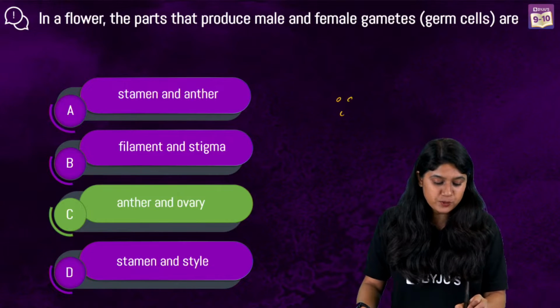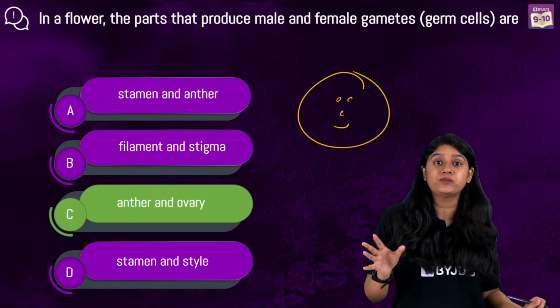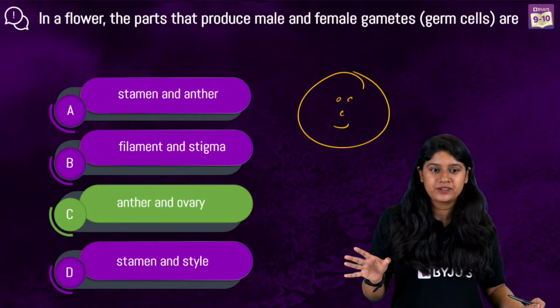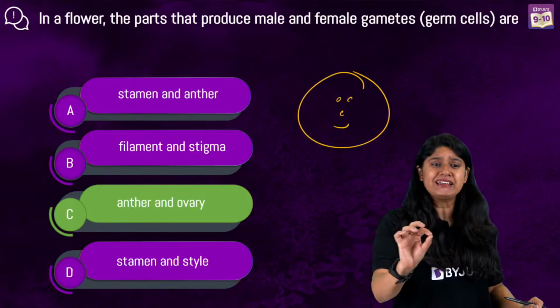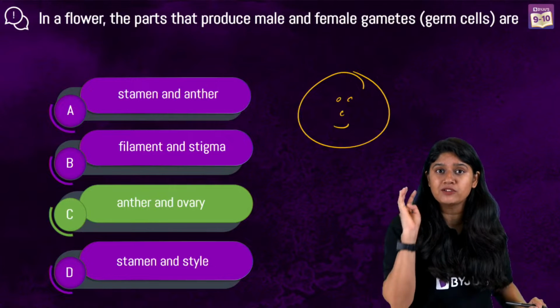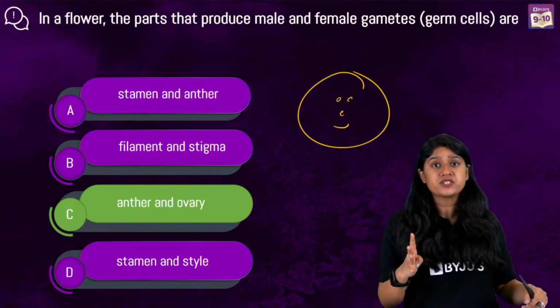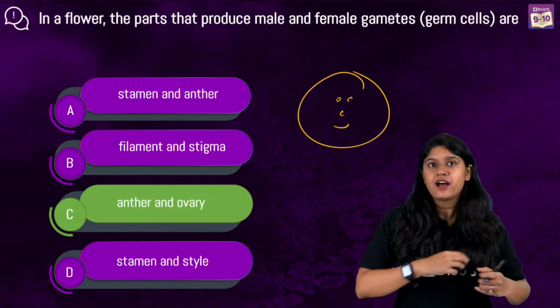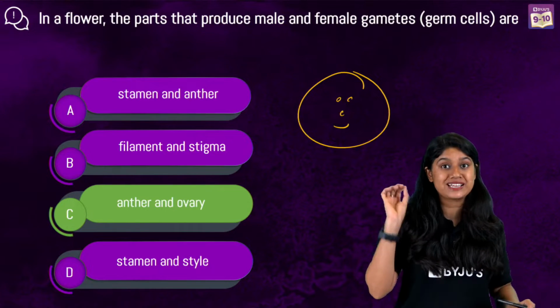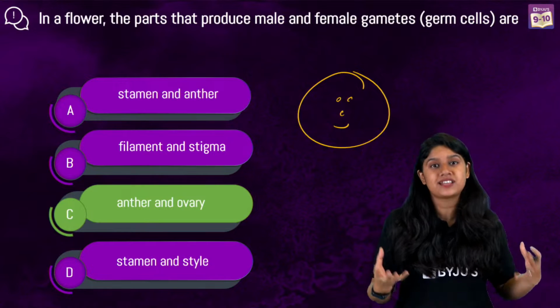Awesome. With this, we are done with question 2, and I hope all of you have clarity now. Can you quickly write in the chat box what the 4 important whorls are? Very quickly, everyone. What are the 4 important whorls of the flower? A flower has 4 important or essential whorls, essential parts that we say.